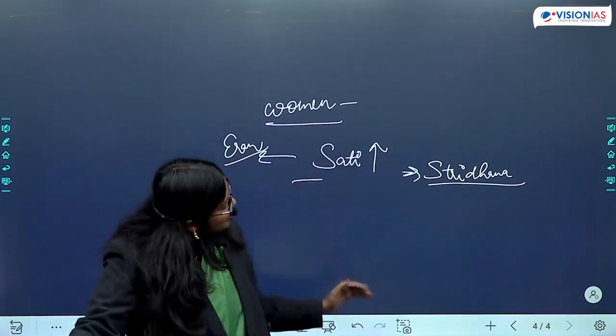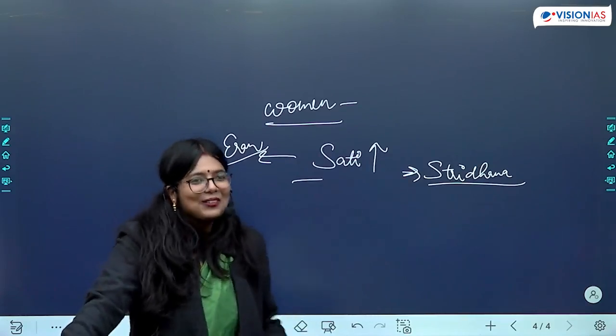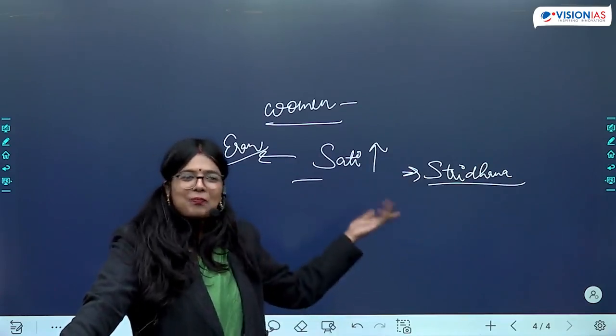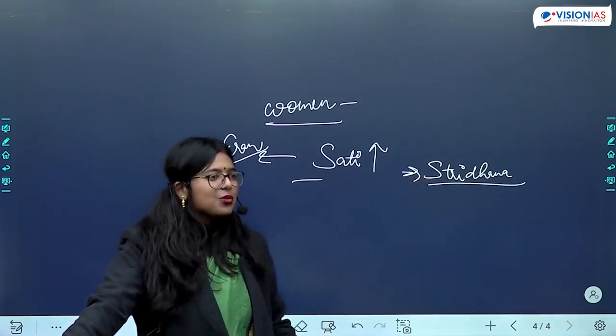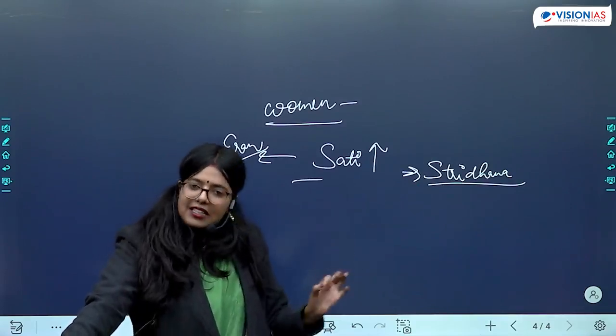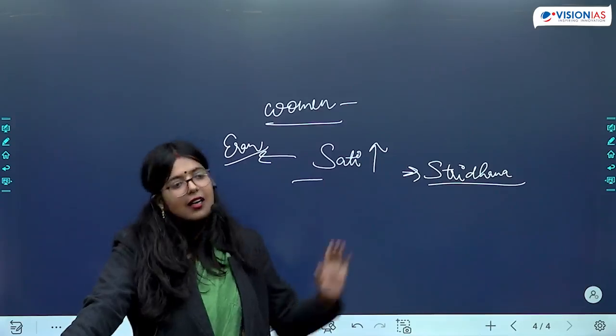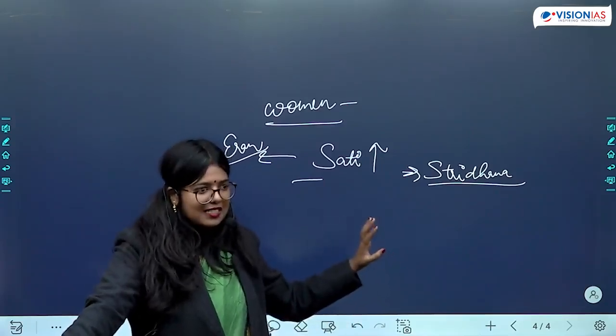Chalo, let us not make it a social issues class. Let us go back to history. Okay. So women and property. So women had the right to own stridhana, but here also there was a condition. I hope this is clear.